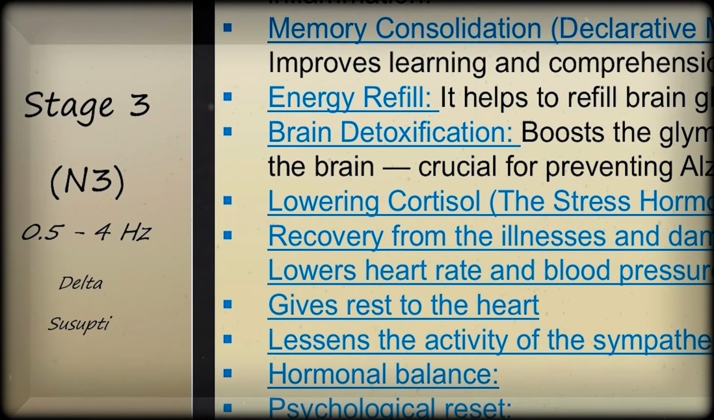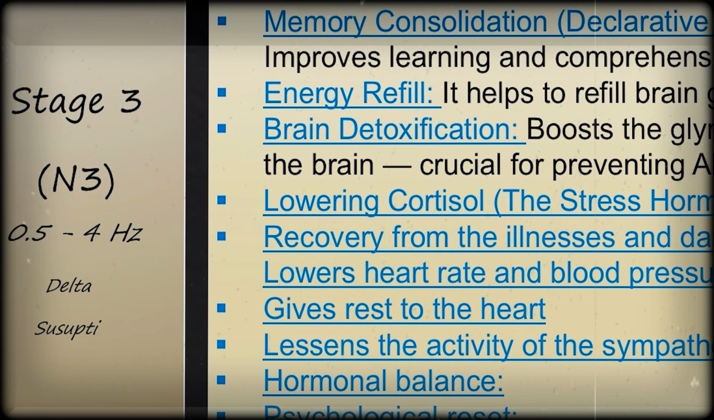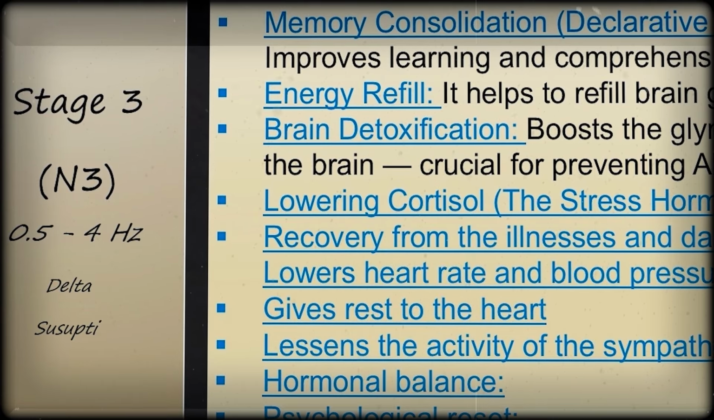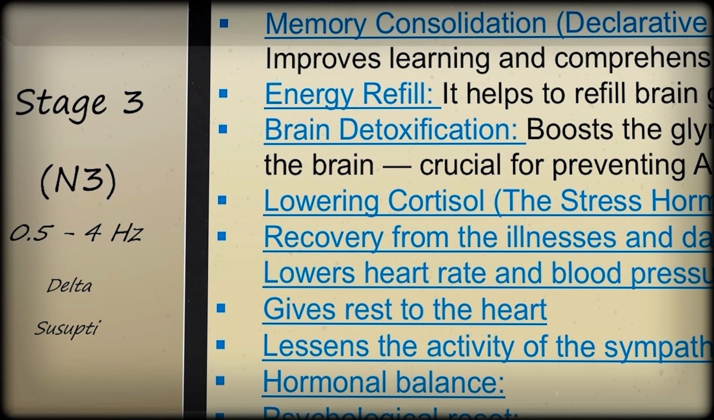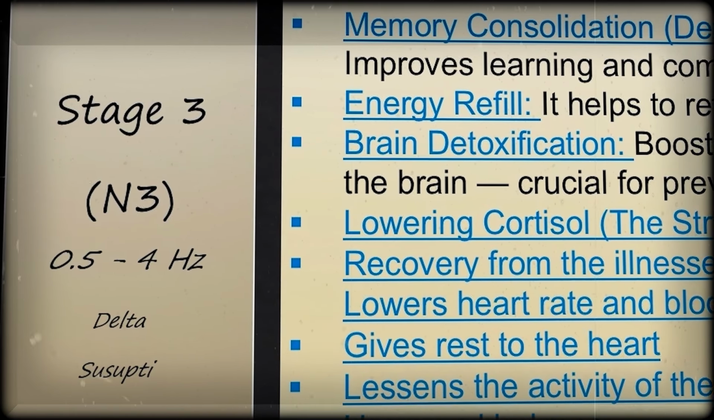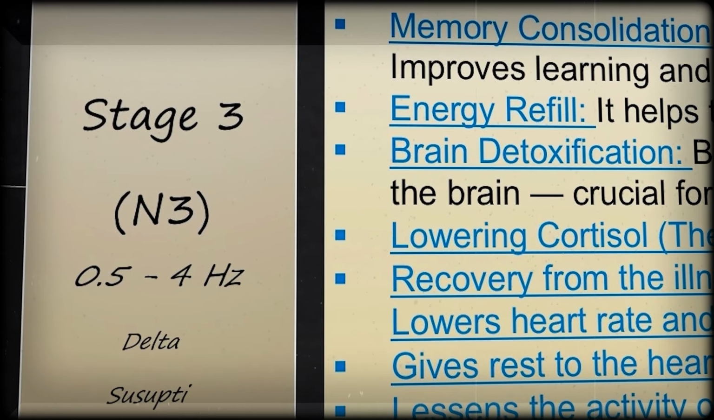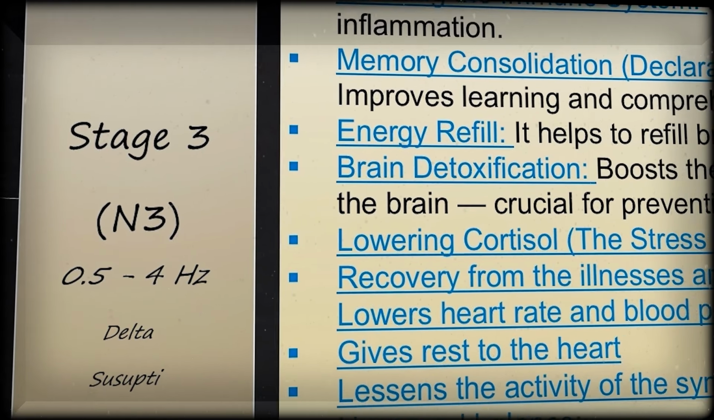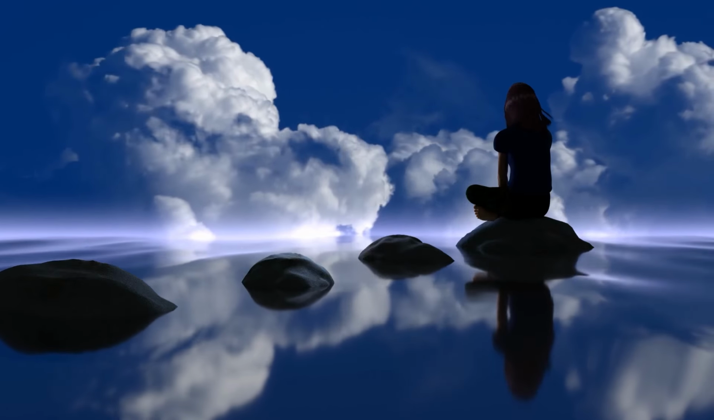Stage 3, or N3. This stage is associated with deepest sleep. This is also called delta sleep. In this stage, the brain produces delta waves, that is 0.5 to 4 Hz. This stage of sleep is a magic, as there is no presence of thoughts, emotions and perceptions. A pure awareness without content.